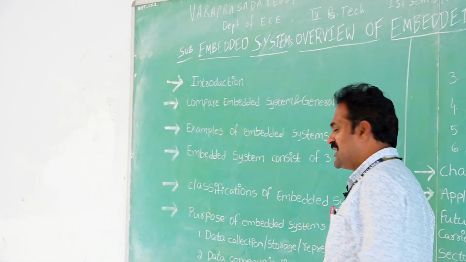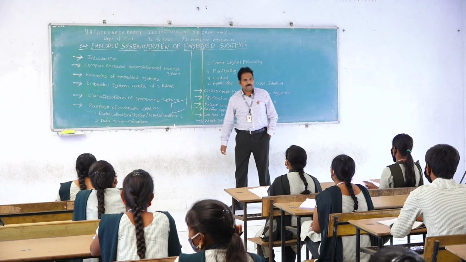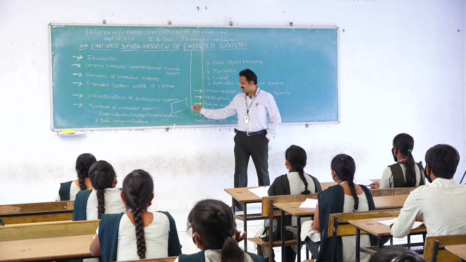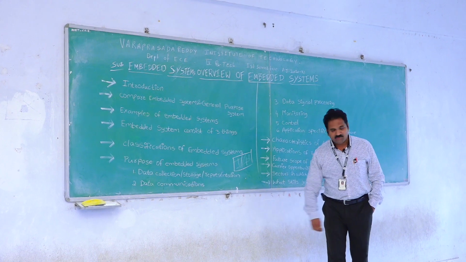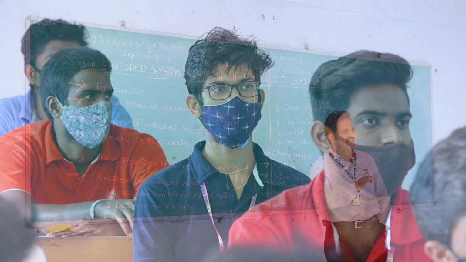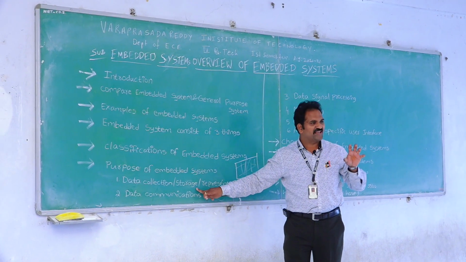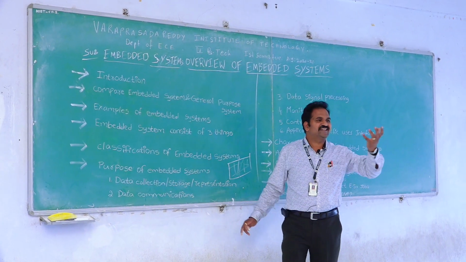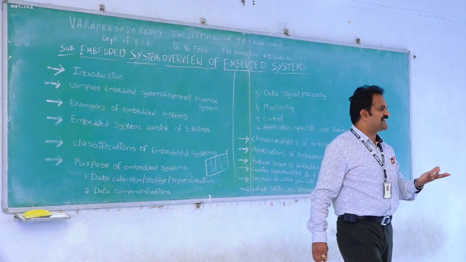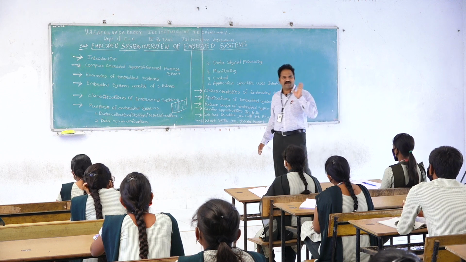The best example is our mobile phone. A mobile phone has a display, a keypad, and captures images. So here is data collection, and so many images are available. Similarly, storage: capturing the image and putting it in storage. Similarly, representation means the display. So the best example of the first type is our smart mobile phones.